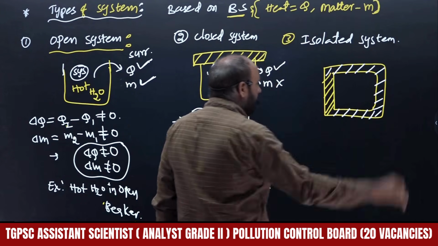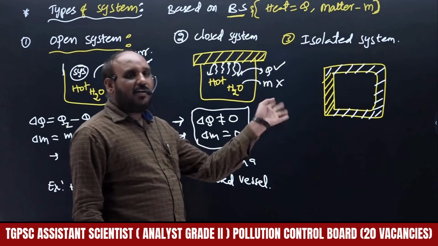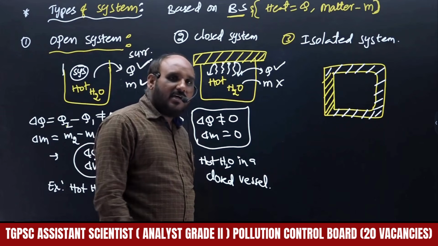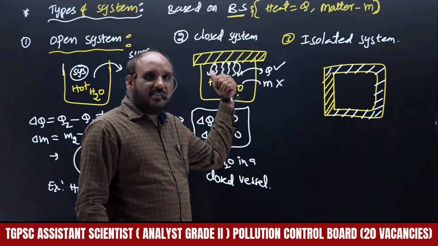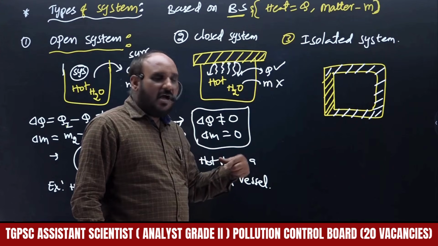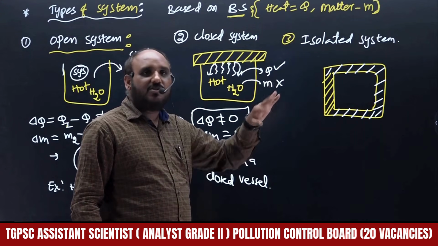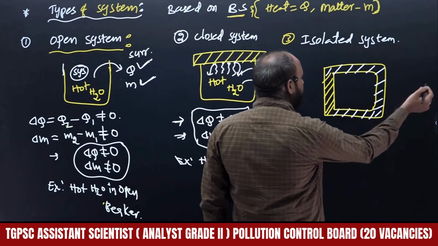This is an isolated system, meaning it cannot allow heat energy to the surroundings. Just now we discussed the boundary surface, adiabatic and diathermic. Adiabatic means no exchange of heat, therefore there is no exchange of heat between system and surroundings.